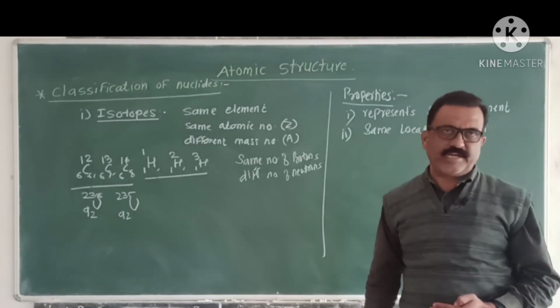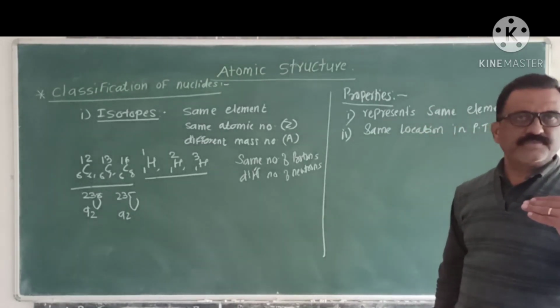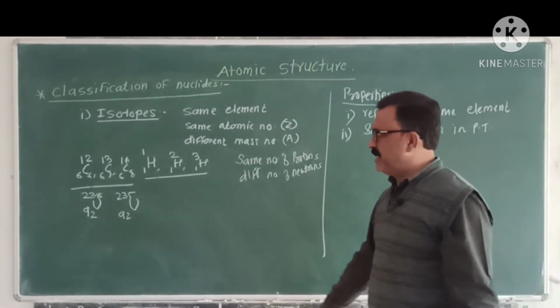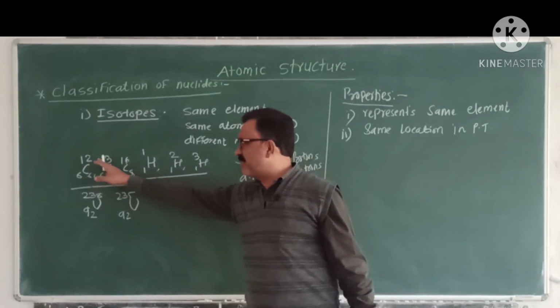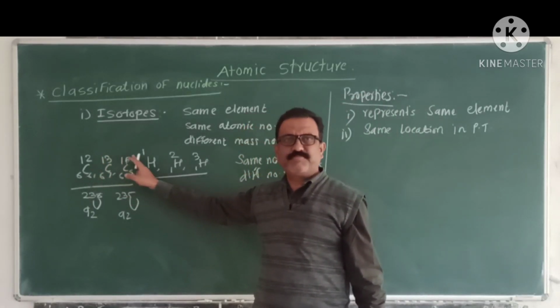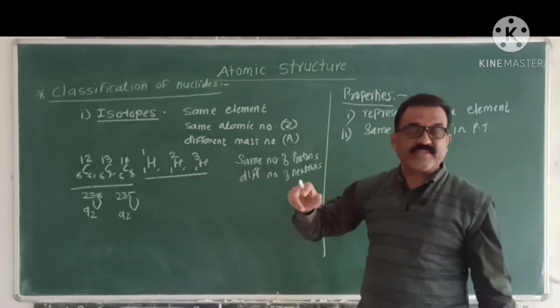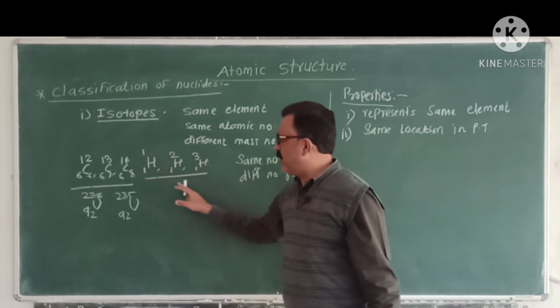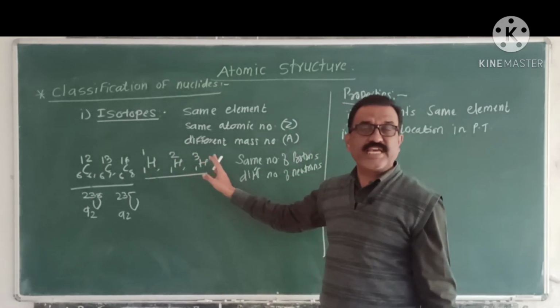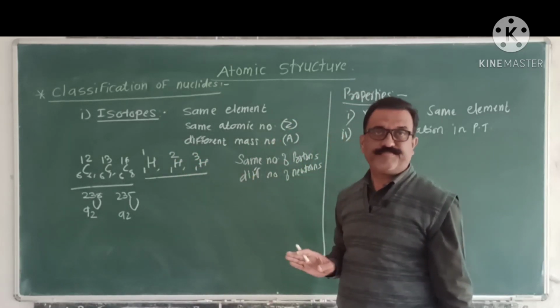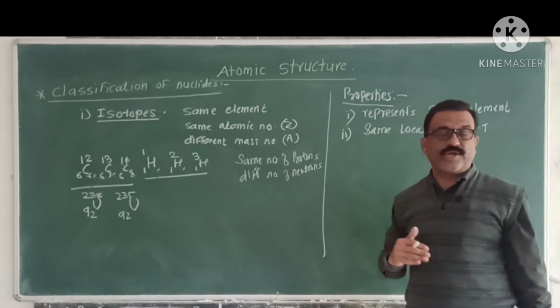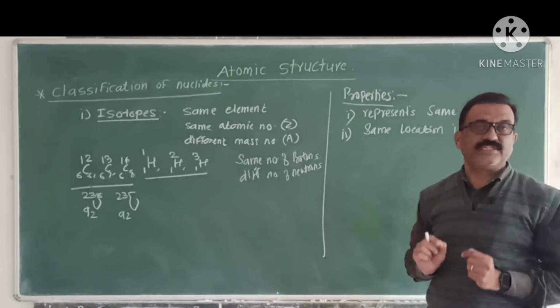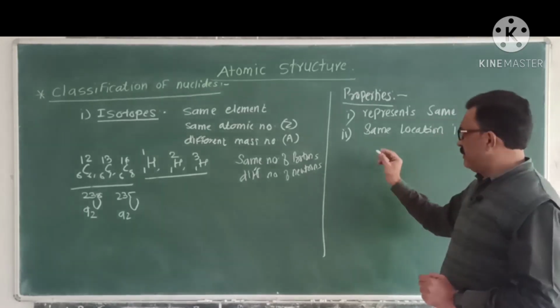In modern periodic table, isotopes have same location, that is carbon 6,12, carbon 6,13 and carbon 6,14 are placed at the 6th position. Hydrogen 1,1, 1,2 and 1,3 have same place in a periodic table.